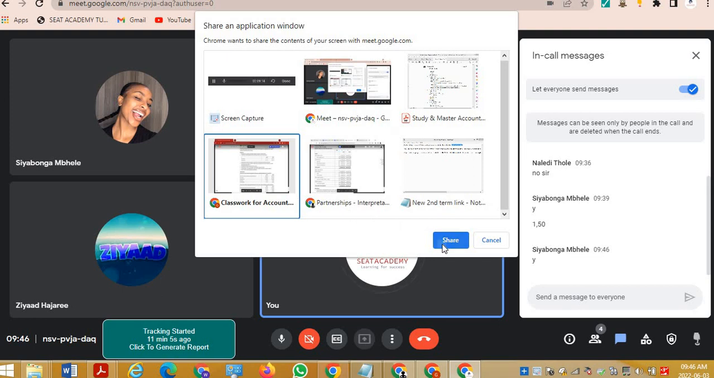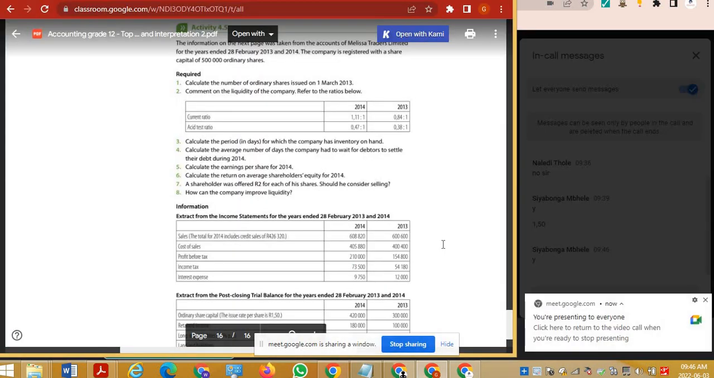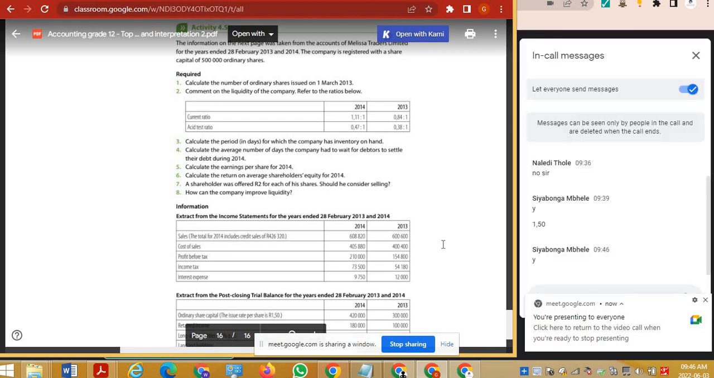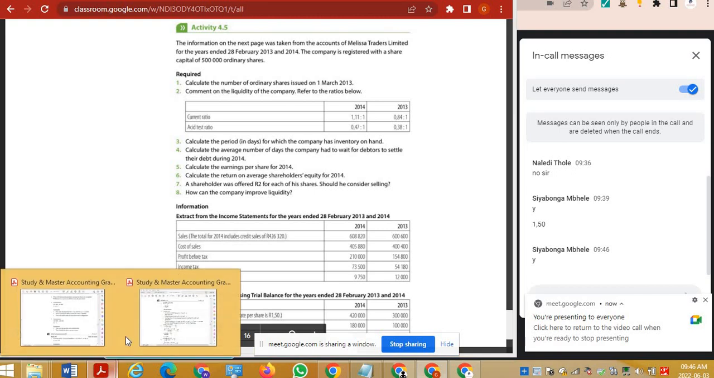What's going on here? Sorry, things are jumping around. Calculate the period for which the company has inventory on hand. Calculate the period in which inventory is sitting on hand. So how long does the inventory sit on the shelf before it moves over or gets sold, right?